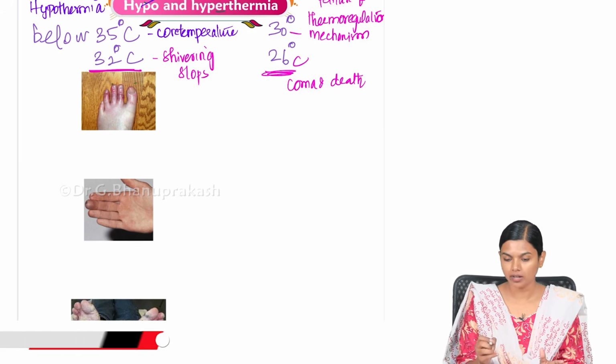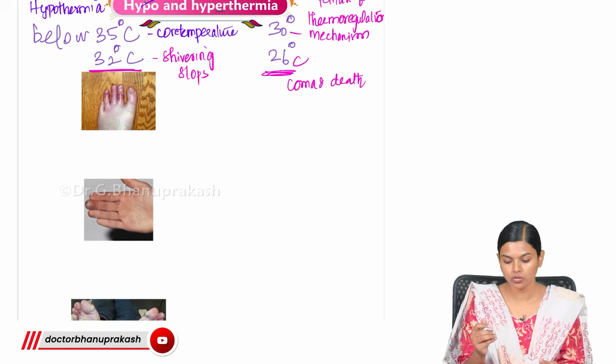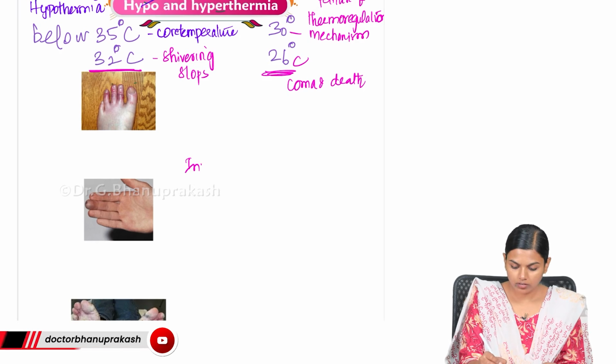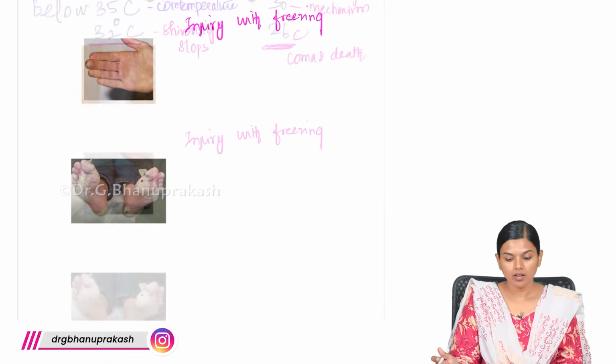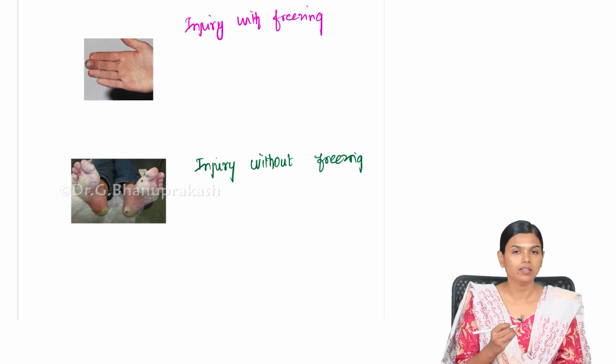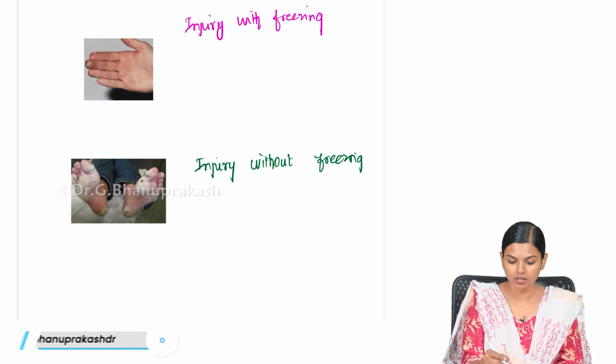And in hypothermia, you will get to see certain injuries due to the cold. Those injuries are divided into injury with freezing and injury without freezing. So what are the injuries that you will get in this cold condition? First, you will have frostbite.